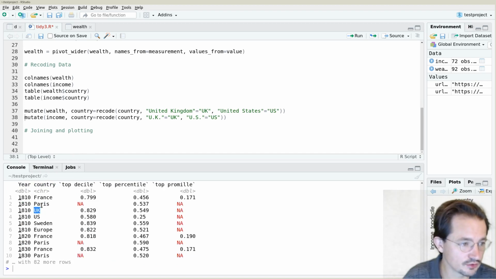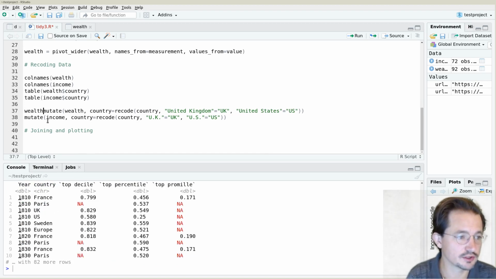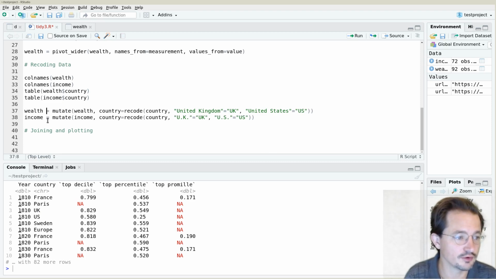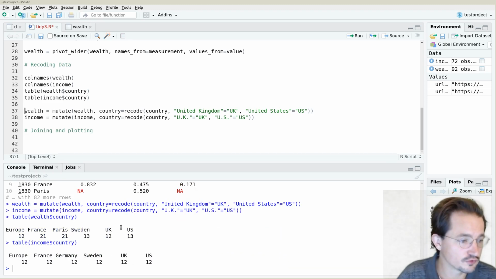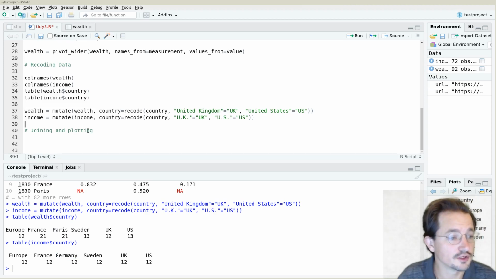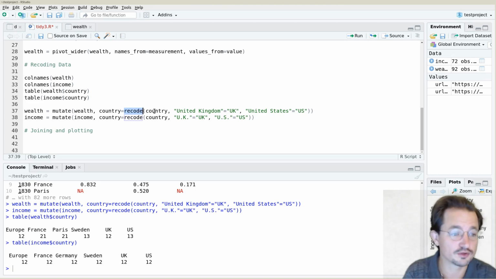And so now it has UK US, and of course to actually remember the results we need to assign it to a variable. In this case we give it the same name again, so we just call it wealth and income again. Now if we look at which countries are included, the list is much nicer. You'll see Germany here wasn't in the other one, and Paris here isn't in the other one, but we're getting close to this. So Recode is a very useful little function that you can use if you have different ways to refer to the same thing.